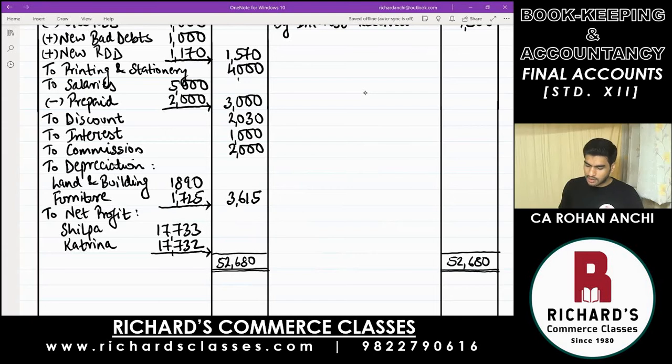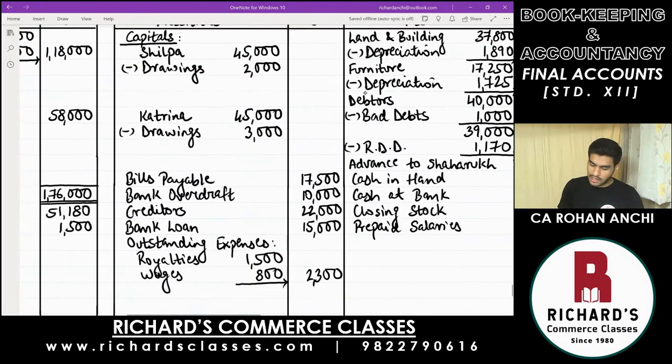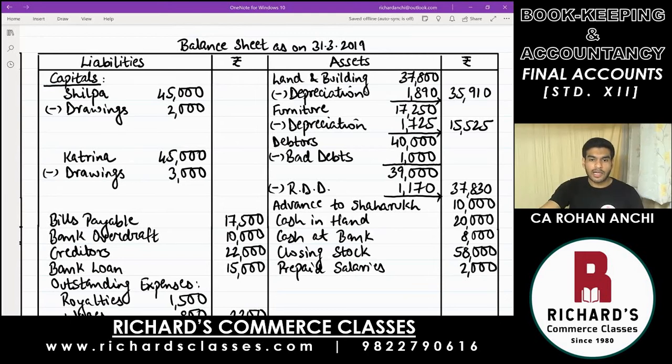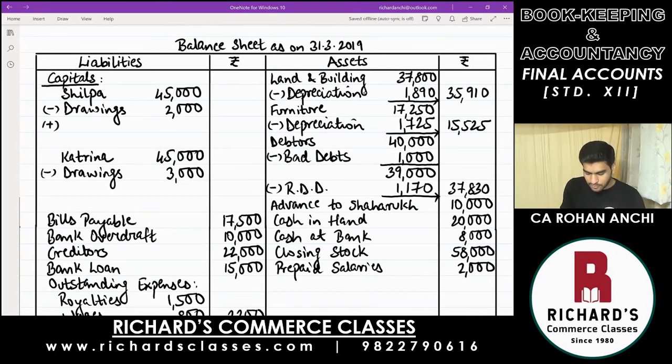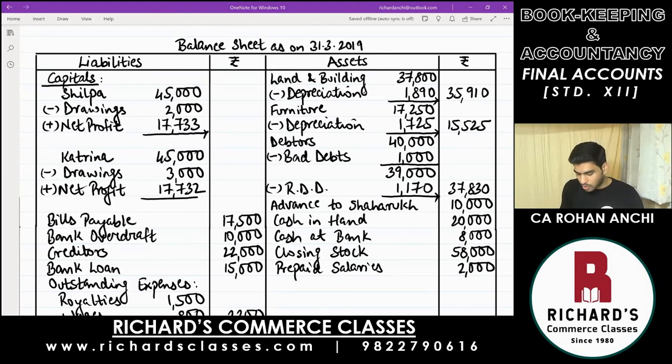The owner's wealth in the business is increasing. So let's add right up in the balance sheet on the liability side for Shilpa, plus net profit. That was 17,733. And for Katrina plus net profit, it was 17,732.